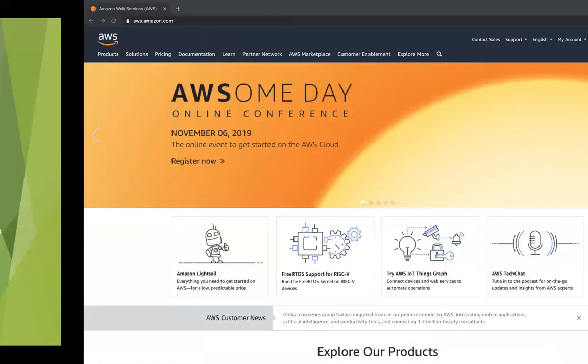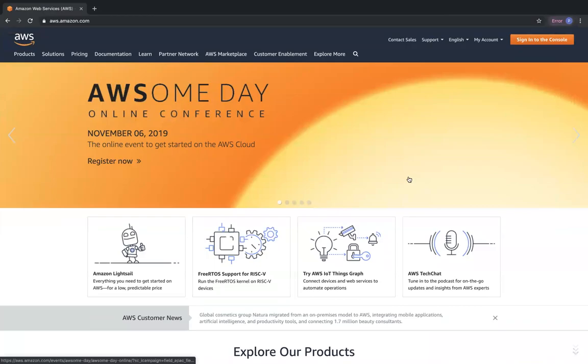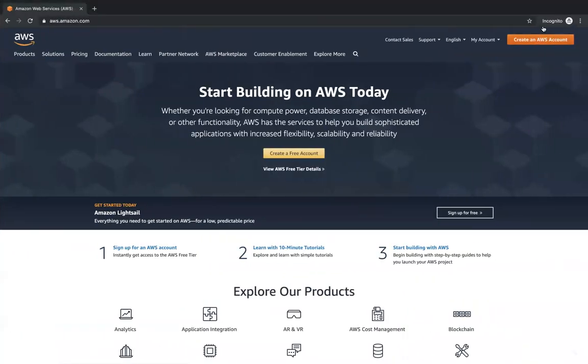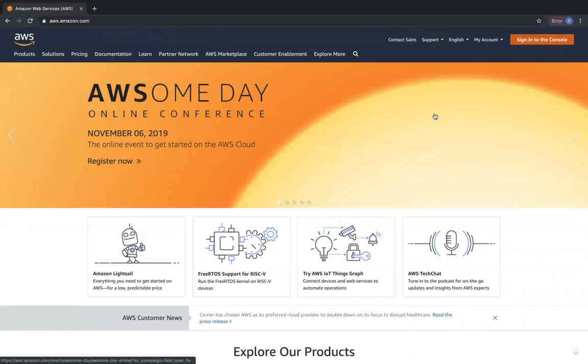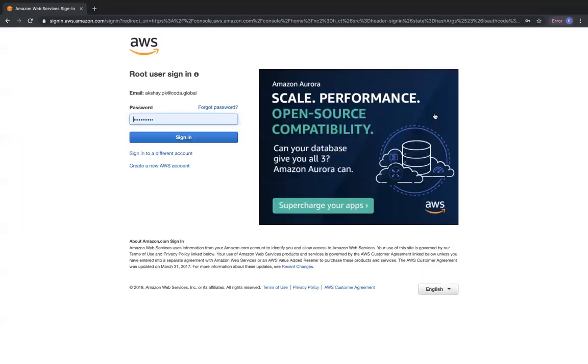So going ahead with the practical, this is my normal browser and we have an incognito browser over here. So in the normal browser, I am going to log into a brand new AWS account that I created just yesterday. Okay. My previous AWS account was suspended due to non-payment. So I created a new AWS account. So I'm going to log into this account.